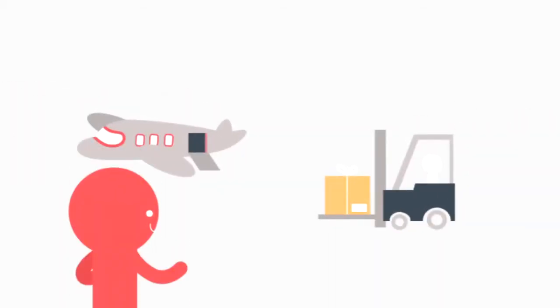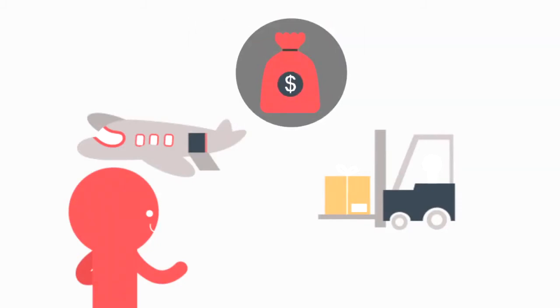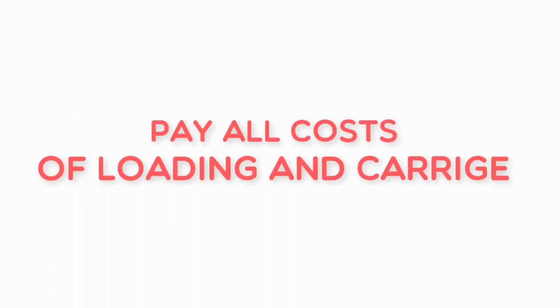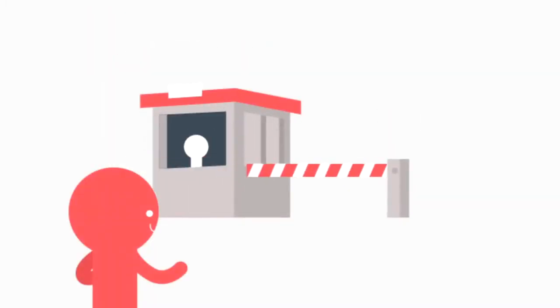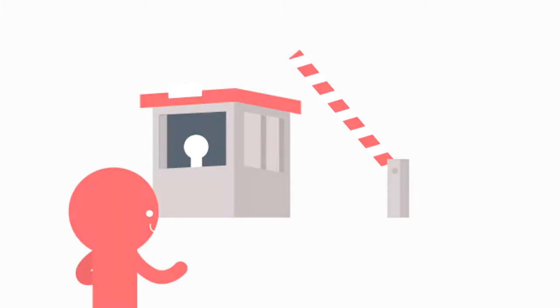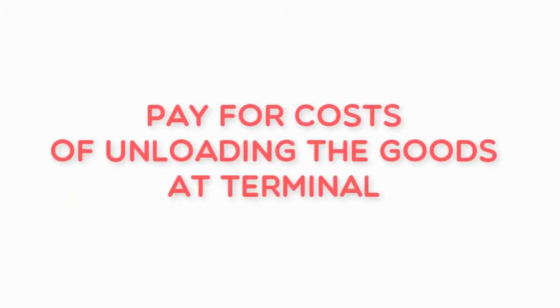Division of costs. The seller must pay all costs until the goods have been made available to the buyer, unloaded from the arriving means of transport at the named terminal at port or place of destination. Also, he needs to pay all costs of loading and carriage to the named place of destination. He must pay as well all costs related to export, including export customs formalities, duties and taxes, as well as costs required for transshipment through any country prior to delivery. Also, he must pay for costs of unloading the goods at the terminal.